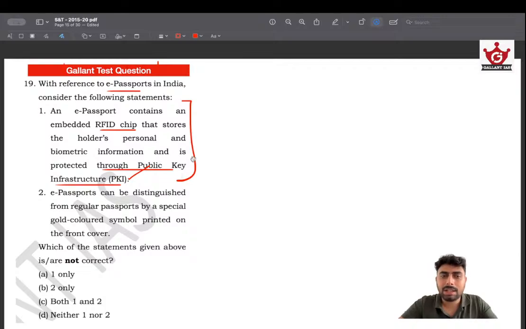So again I am reiterating how this Gallant test has been framed, and the quality of the test is up to the mark when it comes to attending the UPSC examination. Maybe we cannot replicate the UPSC style, but we can equip you to attend the UPSC kind of question in the best way possible. So try taking a look at the Gallant test.